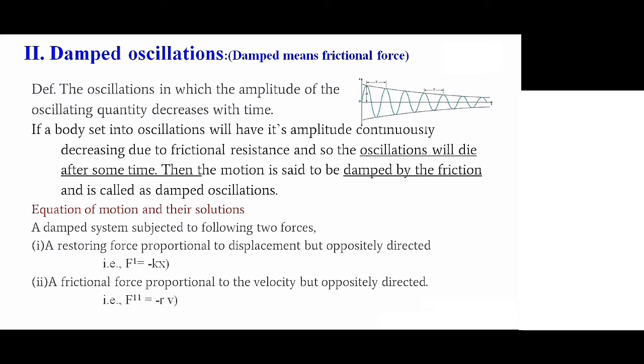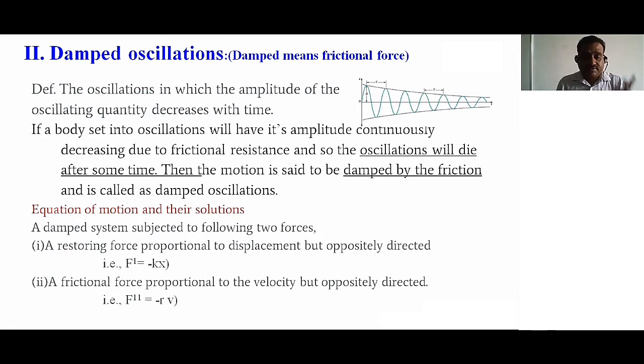The negative sign represents that the frictional force and the velocity are opposite to each other. So the frictional force is proportional to the velocity but oppositely directed. So F double dash and velocity are opposite to each other, so we are taking a negative sign. F double dash is equal to minus rv.